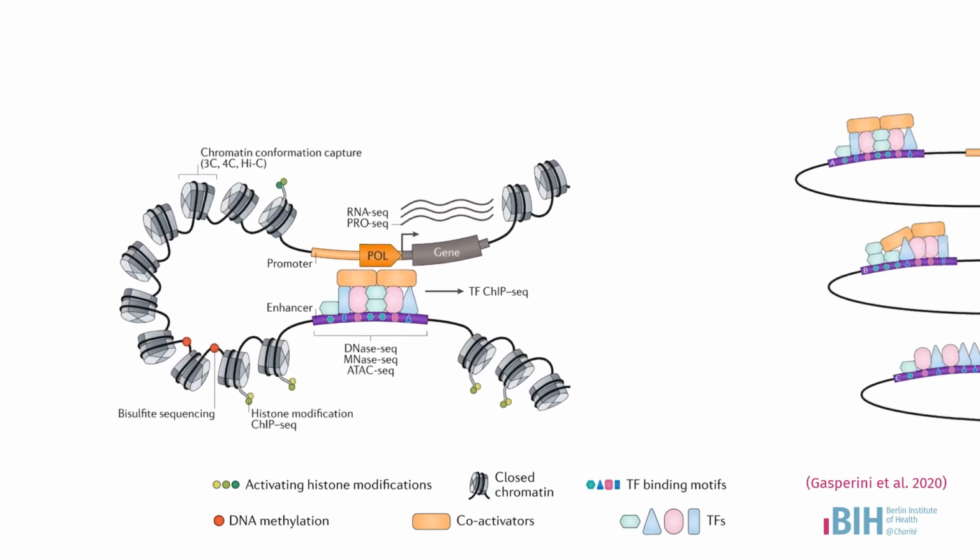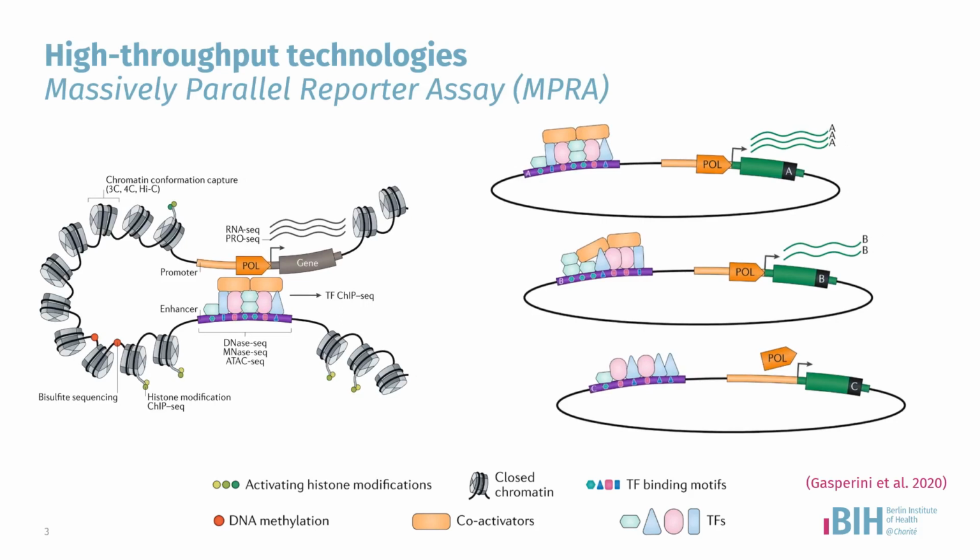To address this, there exist high-throughput technologies such as massively parallel reporter assays, or MPRAs, which enable, for each region being tested, its ability to increase or decrease the expression of a reporter gene, as shown in green in this figure. The degree of enhancer-mediated activation is then quantified by the abundance of the reporter transcripts.